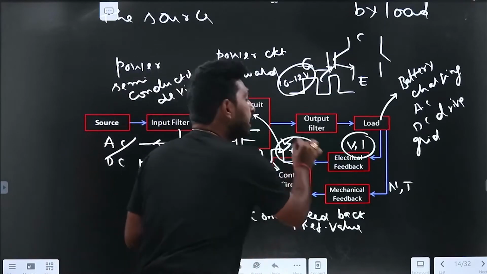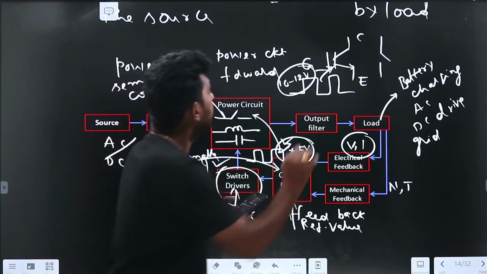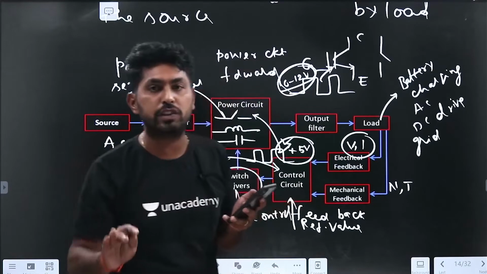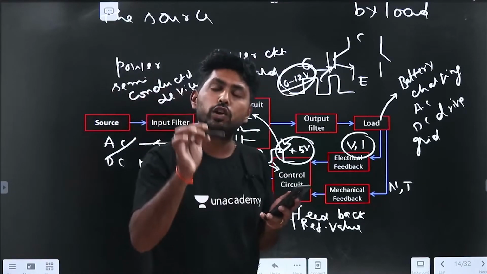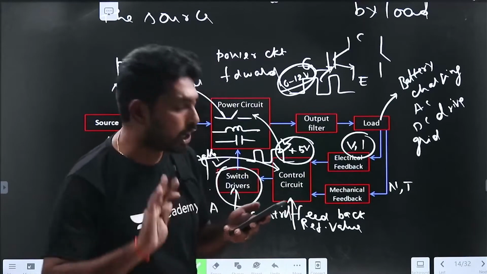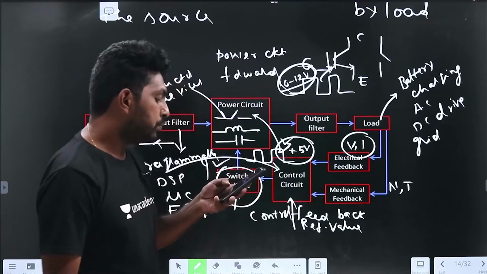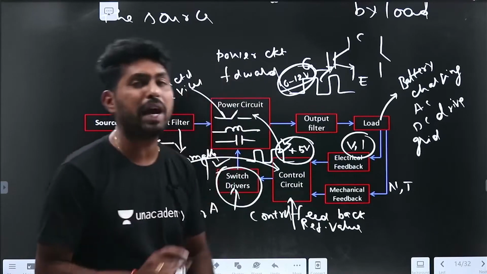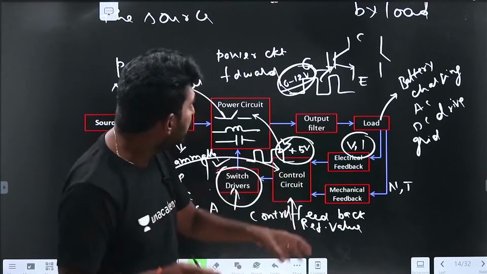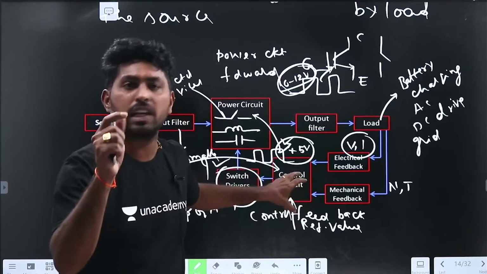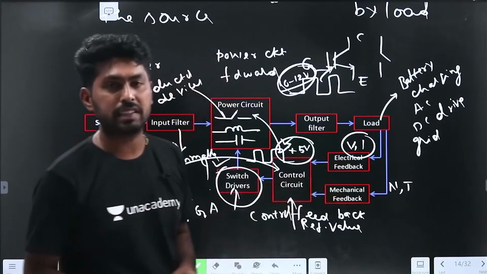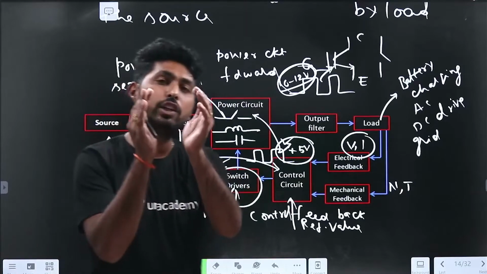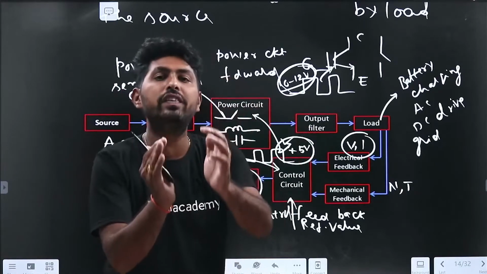The control circuit is generating plus 5 volts, but the IGBT needs 10 to 12 volts to trigger. So is the control circuit pulse sufficient to trigger the IGBT? Yes or no? The control circuit itself is not able to trigger the IGBT in any practical application. The programmable device pulses alone are not sufficient. Remember, guys, there should be a switch driver circuit. In all practical circuits, in addition to the control circuit and the processor, they keep the driver circuit.